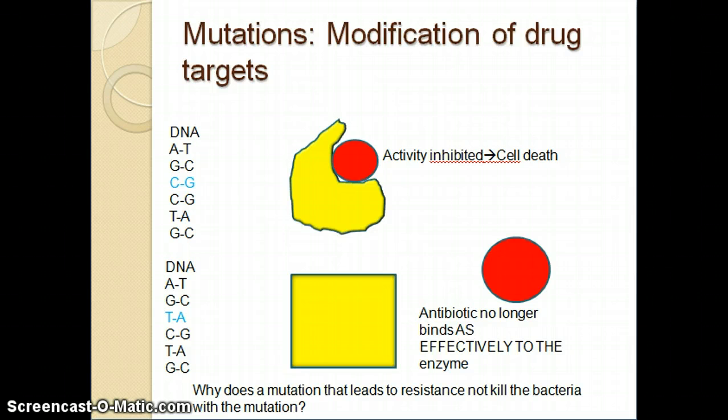You may be asking, why does a mutation that leads to resistance not kill the bacteria with the mutation? What if the mutation affected the structure of the enzyme to the point where it could no longer function? This is a good question. Mutations in the coding region for the protein may be detrimental and the protein may not function as well.